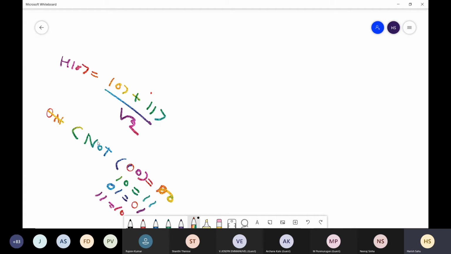Did you remember that whenever we apply CNOT on this kind of state, let's suppose on 0 0, the first is our control and the second is our target. So it will remain the same. If the control is 1, it will change the other qubit. So 1 0 will become 1 1, and 1 1 will become 1 0. Otherwise, it remains the same. So first we apply Hadamard on the first qubit, so we get this state, and the second qubit was 0.